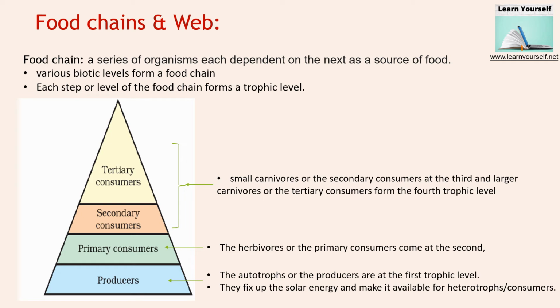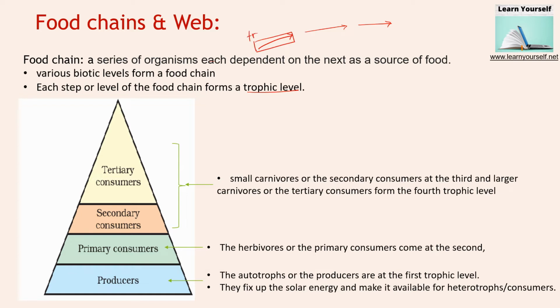Now comes food chains and webs. What is a food chain? A series of organisms, each depending on the next as a source of food. One is depending upon another, another upon some other plant or animal, and this goes on and on. That's why it is known as a chain, because it represents a chain-like structure. Various biotic levels form a food chain. Each step or level of a food chain forms a trophic level.